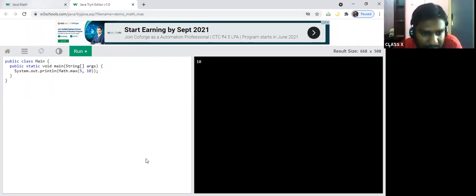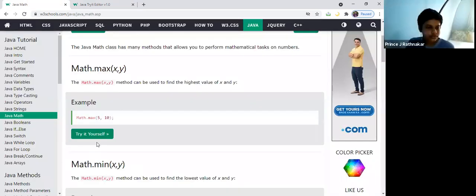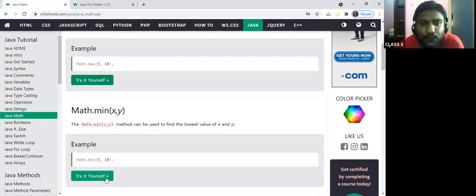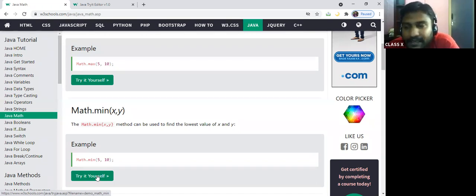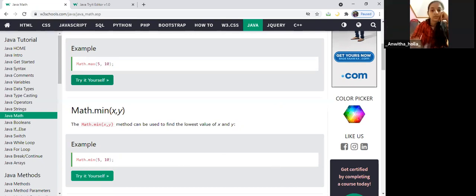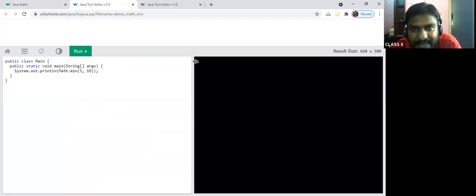Okay, now one more. Next one, Math.min. What will be the minimum value for this? 5. Okay, then I will try with this. See, this is an online compiler. Here I'm not opening our BlueJ compiler, which is an IDE. Try it yourself, try the second one. So the answer is 5. Can you see the answer 5 here? Yes, sir.